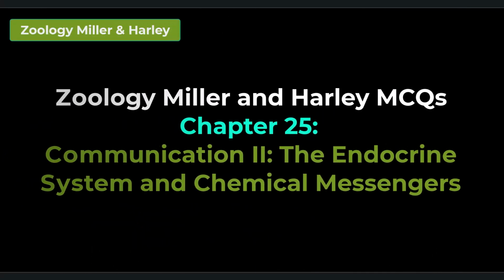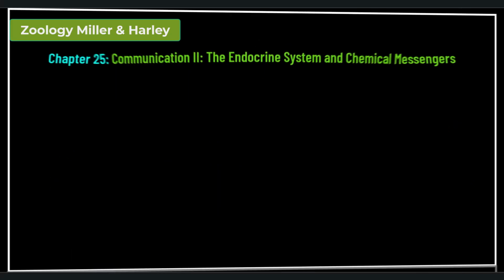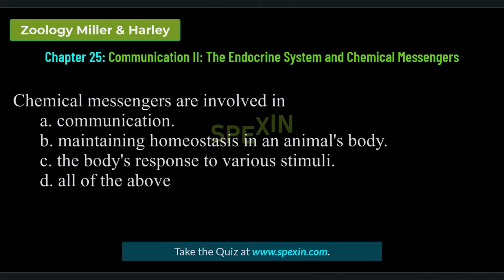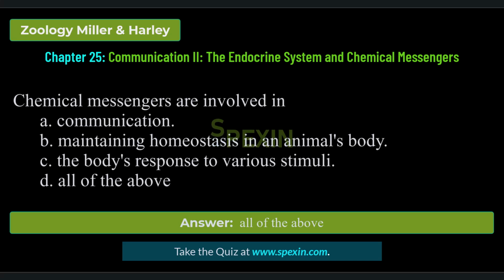Zoology Miller and Harley MCQs. Chapter 25. Communication 2. The endocrine system and chemical messengers. Let's start. Chemical messengers are involved in communication, maintaining homeostasis in an animal's body, the body's response to various stimuli. All of the above. Correct answer: all of the above.